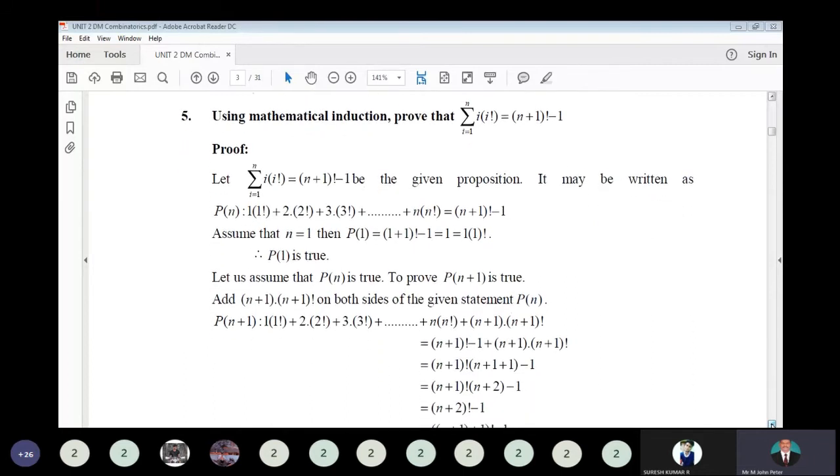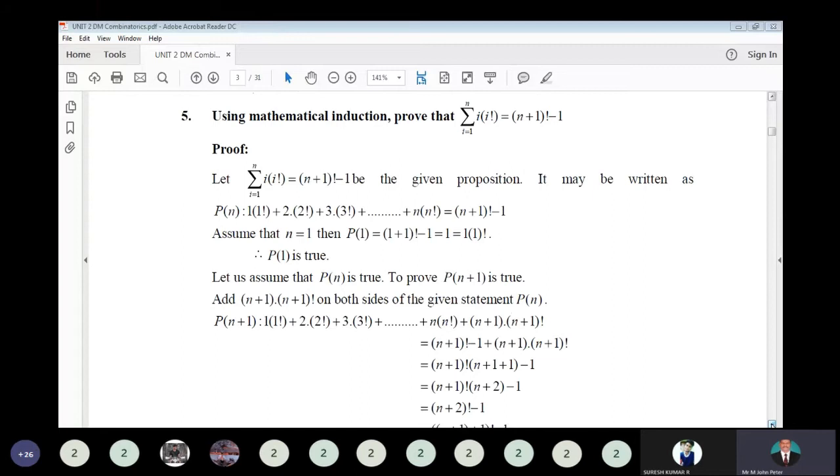Using mathematical induction, prove that summation i equal to 1 to n, i into i factorial, is equal to n plus 1 factorial minus 1. So we have to prove this statement by mathematical induction. It may be written in series form: p of n is equal to 1 into 1 factorial plus 2 into 2 factorial plus 3 into 3 factorial plus and so on, n into n factorial, that's equal to n plus 1 factorial minus 1.